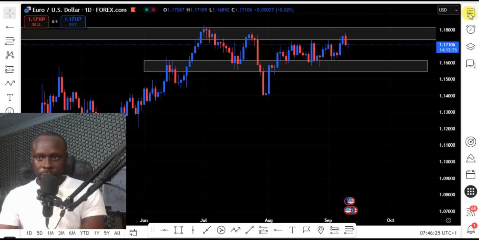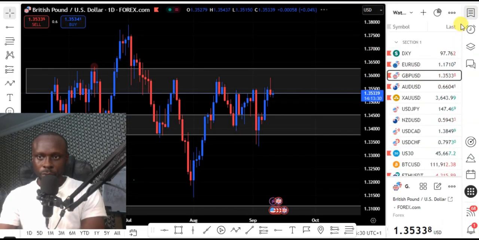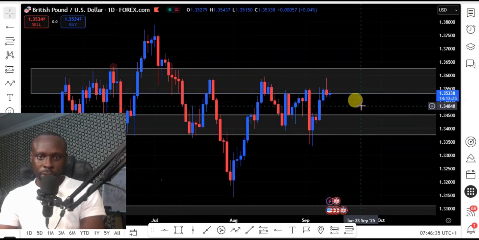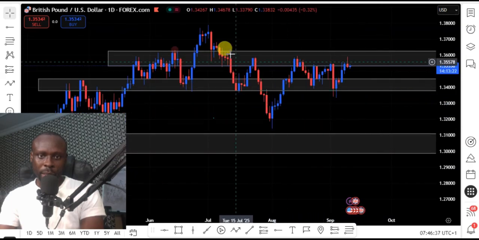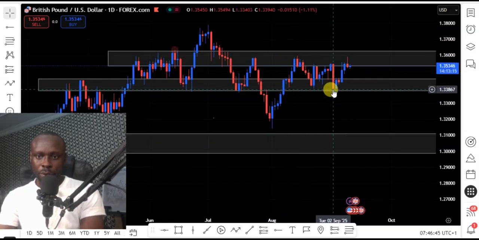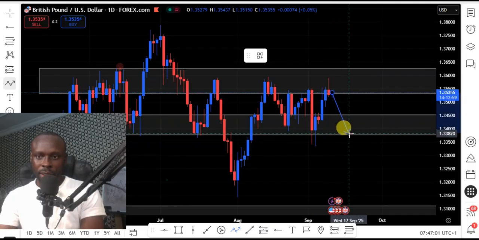So let's look at the British Pounds USD, which is our next pair. British Pounds USD on my daily chart is one of the pairs that has a good setup for me to trade this week. Last week we had this higher high, then a lower high, then this lower high. Last week price closed below this higher low. Price tested this higher low, which then price did a reversal back to this weekly resistance level. So we expect to sell from this level now, from this resistance to this level.